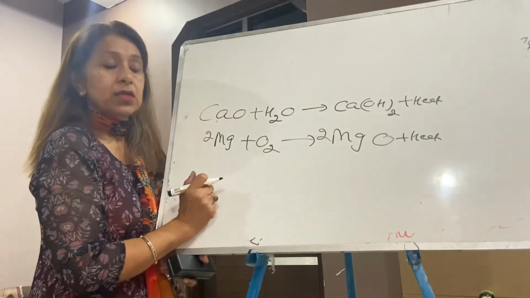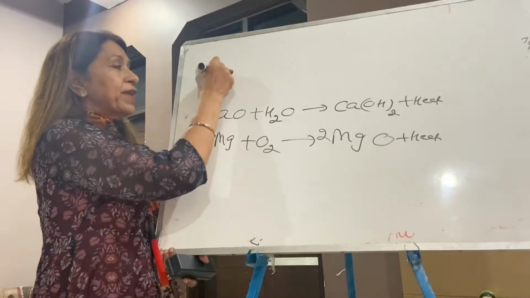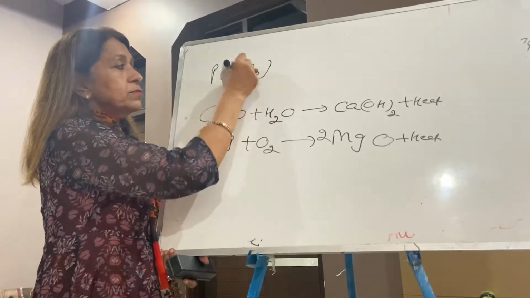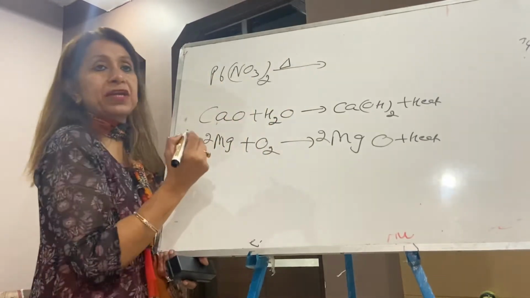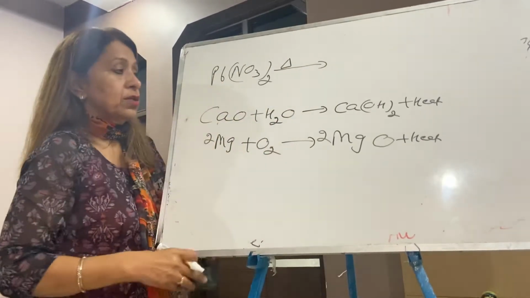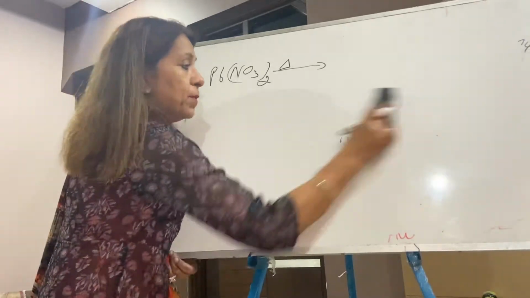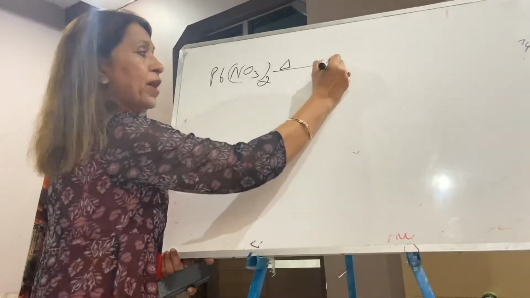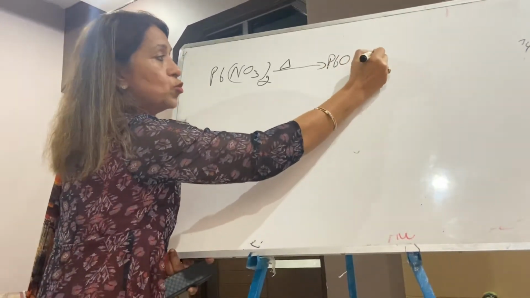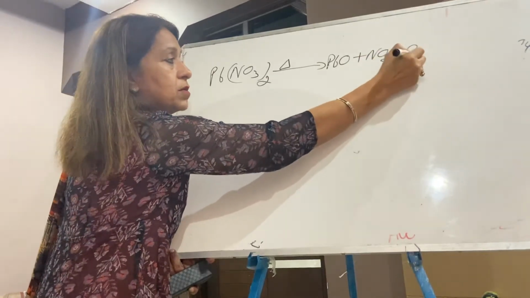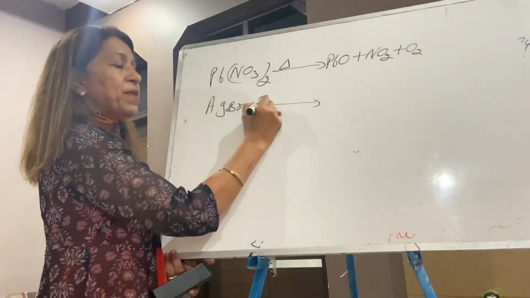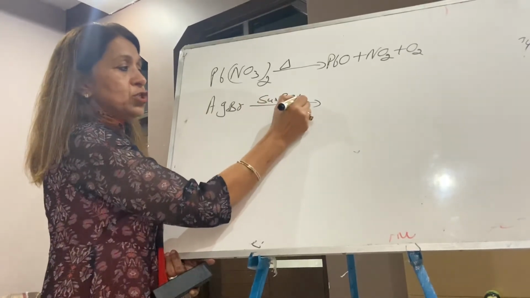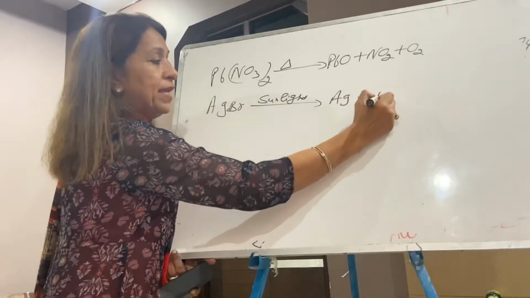Okay, so lead nitrate is heated. Heated, thermal decomposition. It forms lead oxide, PbO, I discussed already, plus NO2 plus oxygen. Silver bromide, not heated, just sunlight passed, photo decomposition, gives silver plus bromine.